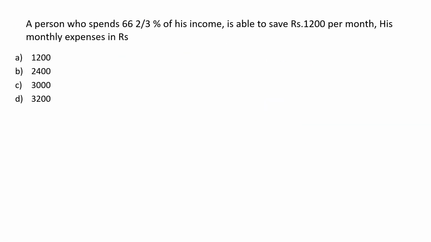Next one. A person who spends 66 2/3% of his income is able to save 1200 per month. What are his monthly expenses in rupees? 66 2/3% is nothing but 2/3 when you represent it in terms of fractions. That means out of the complete income of 3 rupees, that person is spending 2 rupees.